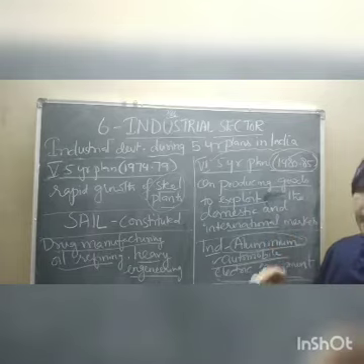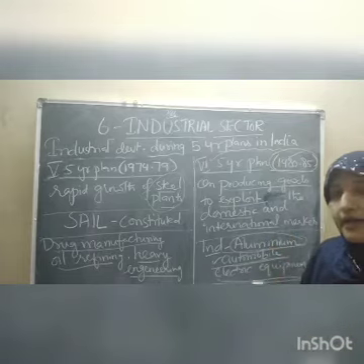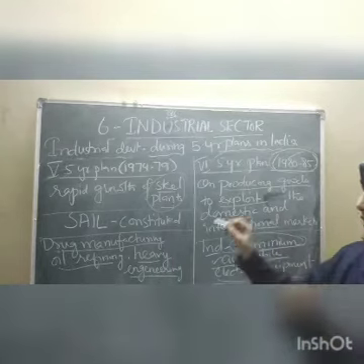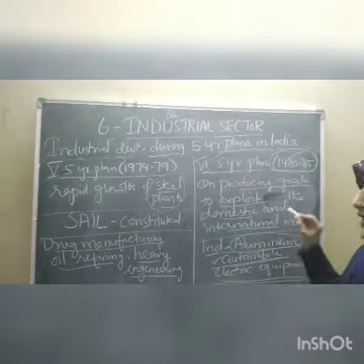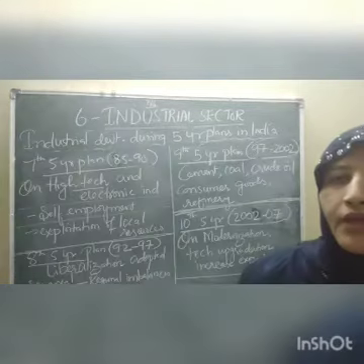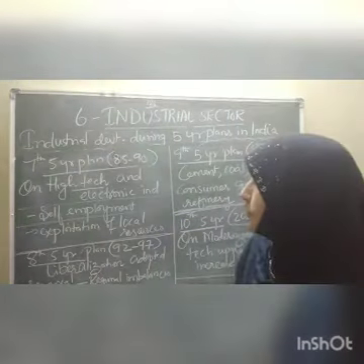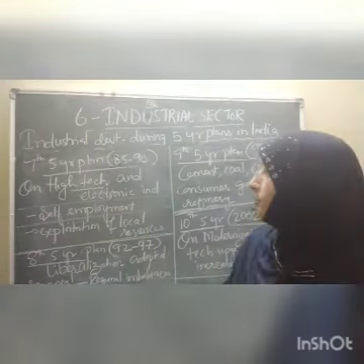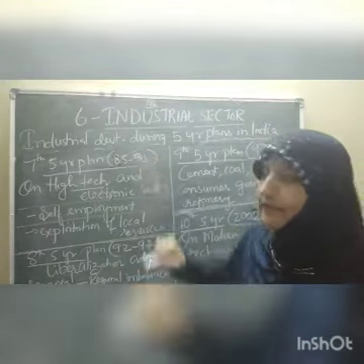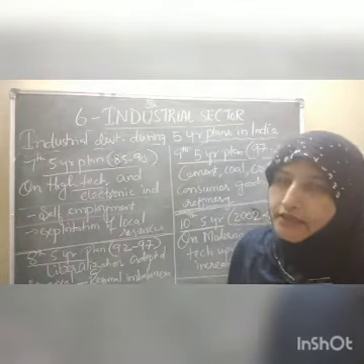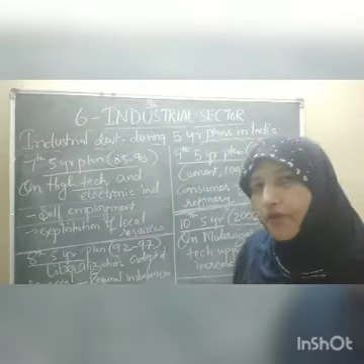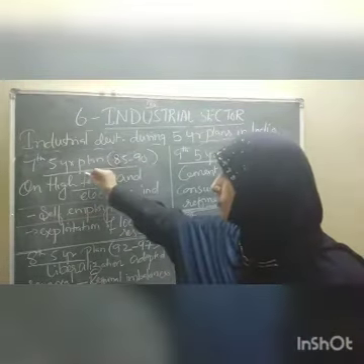By the help of that, domestic and international market can be exploited. So this is the 5th 5-year planning period and the 6th 5-year planning period. Now next, children, is the 7th 5-year planning period. The time period for this plan is from 1985 to 1990. And in this plan, importance was given to high technology.